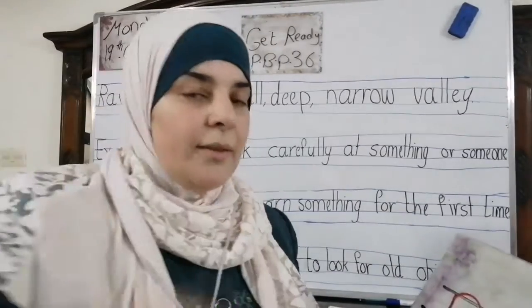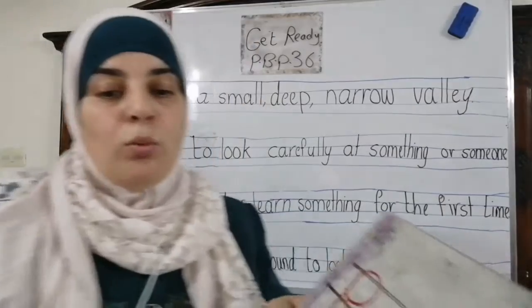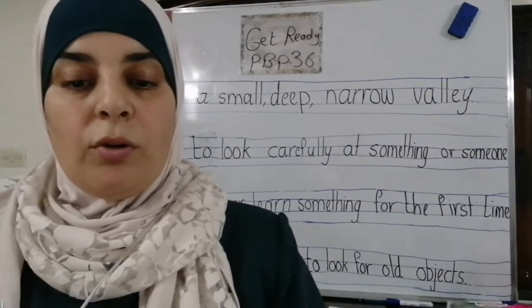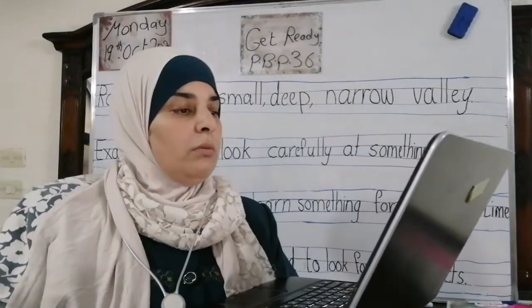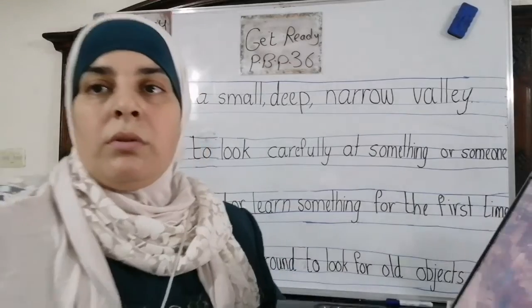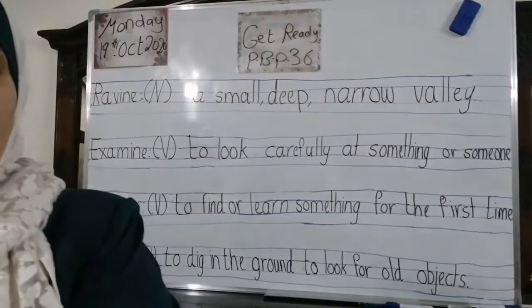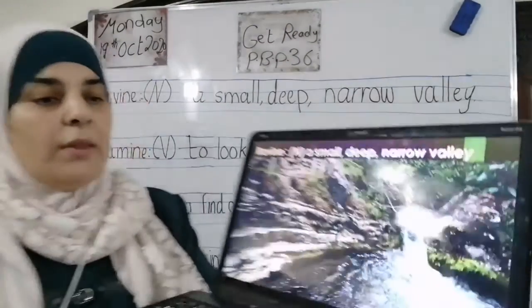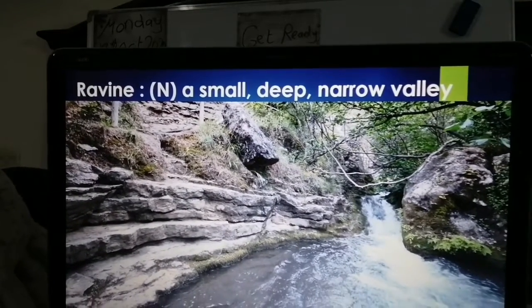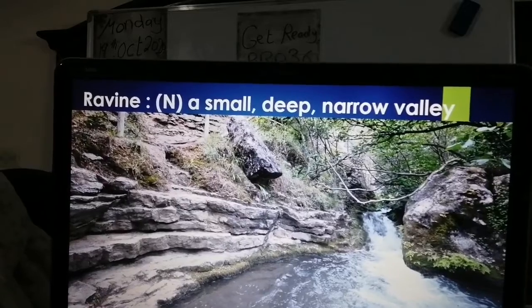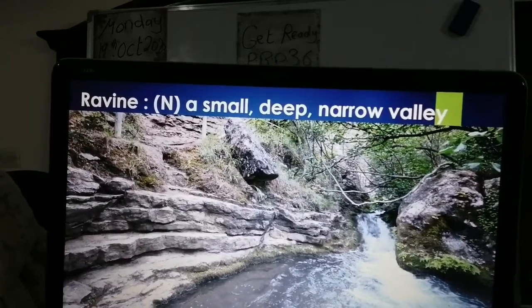I'm back again. Now, Mama, we are going to take this word. The next word, I'm going to show it to you first. Now, Mama, the next word is what? Look at this one. This is ravine. What is ravine? It's a noun, of course. A small, deep, narrow valley.